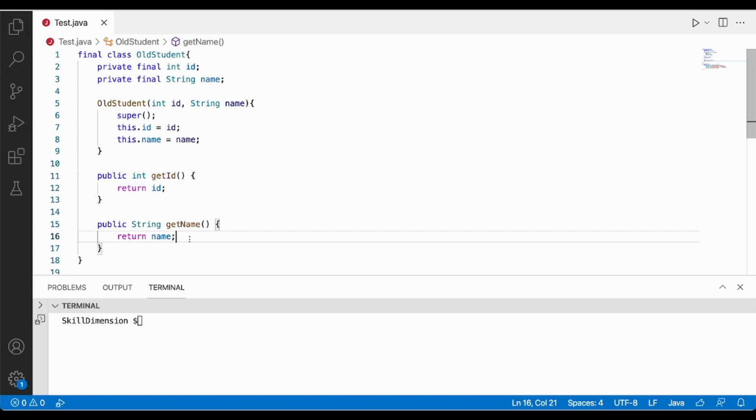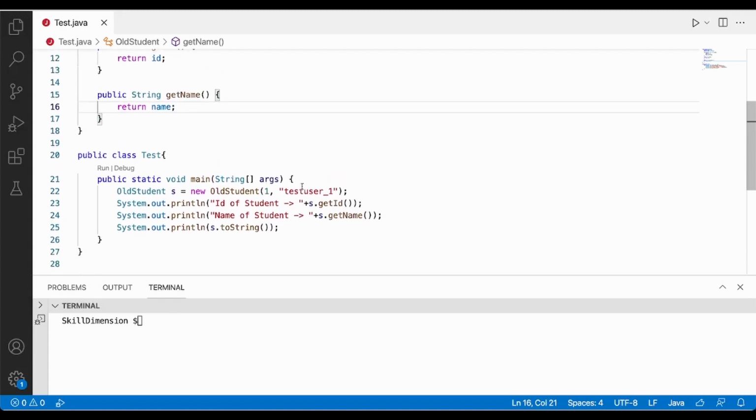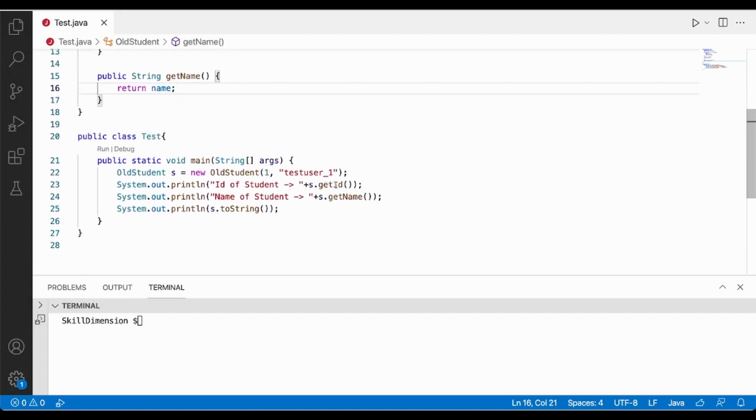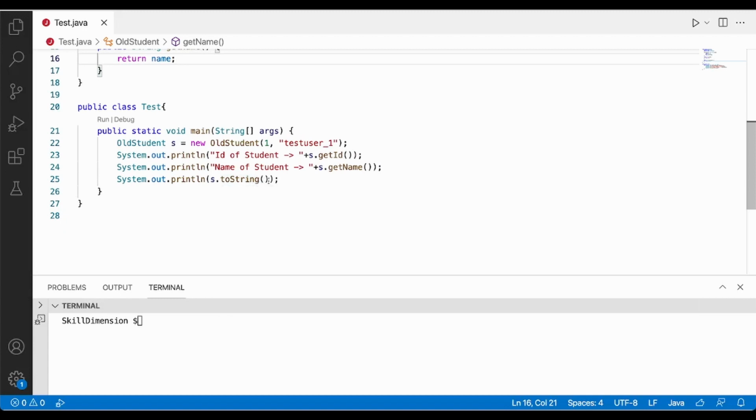Let's try to run this and see what happens. As you can see on line number 22, I'm trying to create an object of type OldStudent, giving the value of ID as 1 and the name as test_user_1. I'm trying to print the ID and the name using the getID as well as getName. These are the getters which we have declared on the top, and also trying to print s.toString. Let's see how it runs.